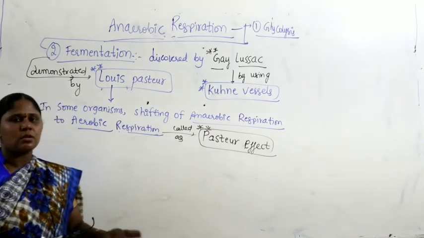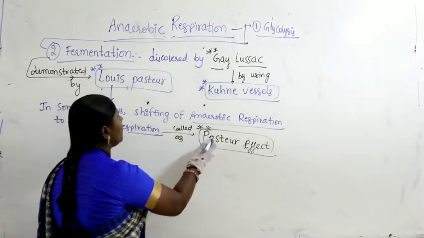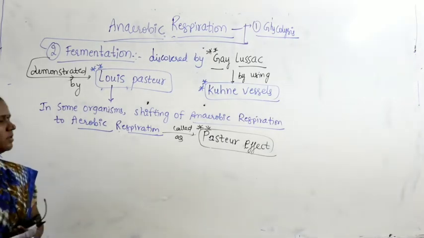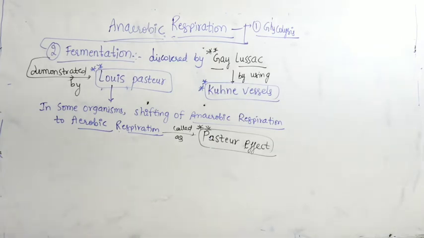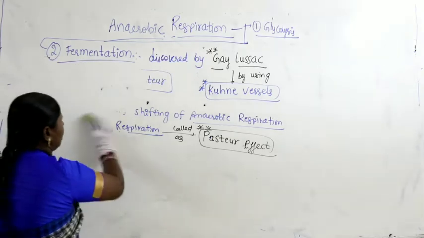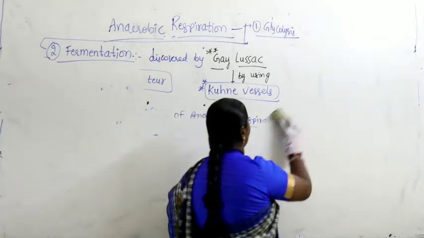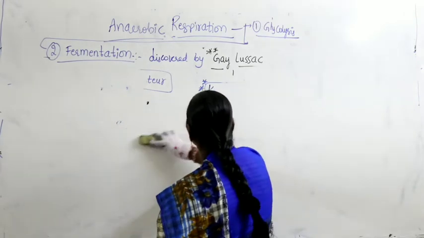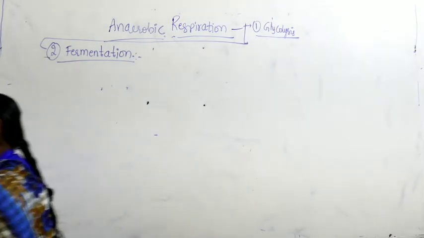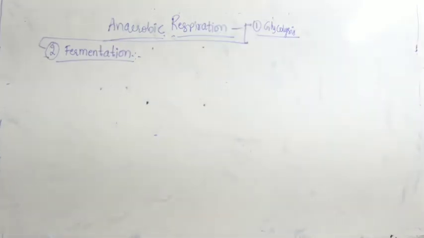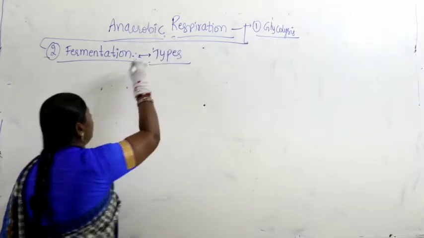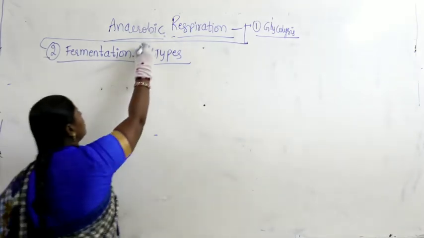Now, if you look at the fermentation process, we have two types of fermentation being observed. Let us talk about types of fermentation. Fermentation generally occurs in two types.